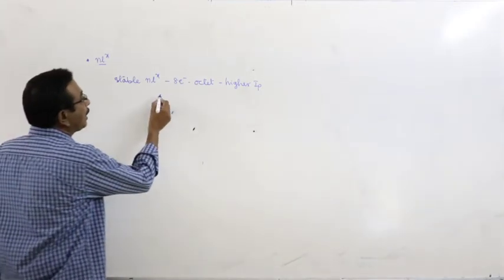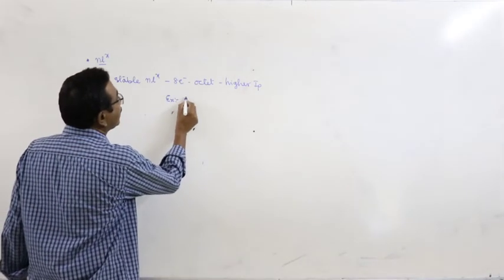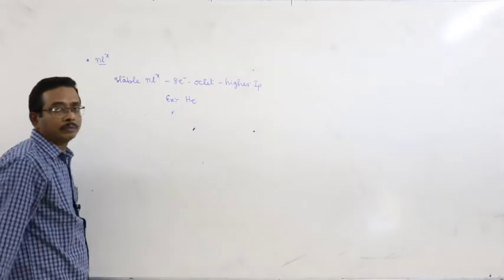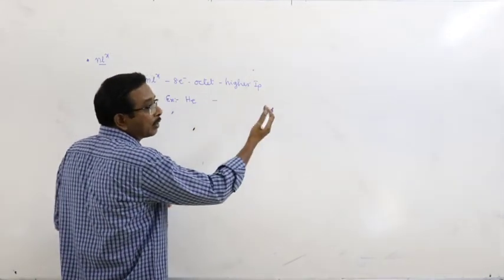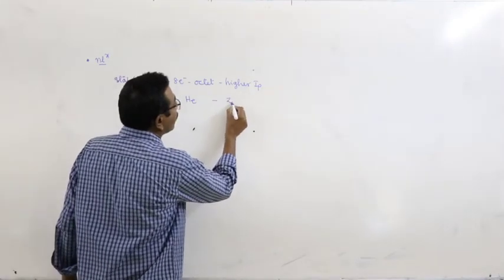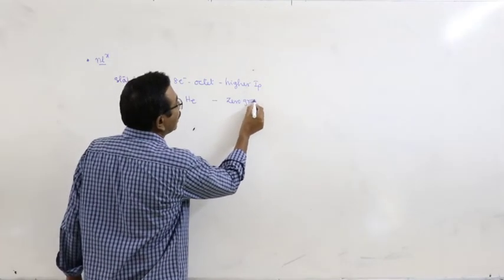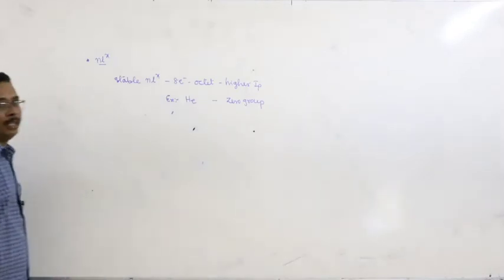In the long form periodic table, the element with the highest IP value is helium. And the elements with high IP values in the respective periods are zero group elements.